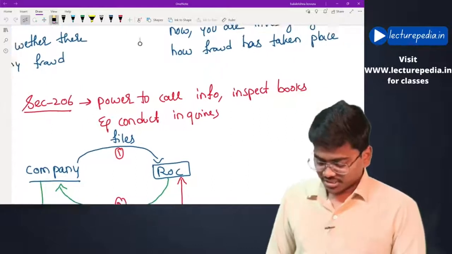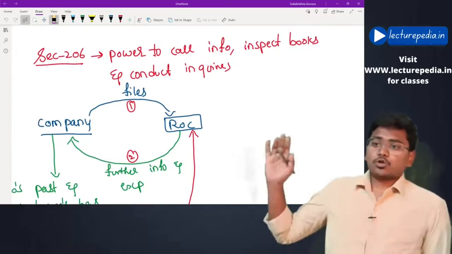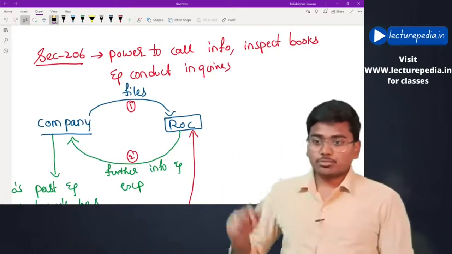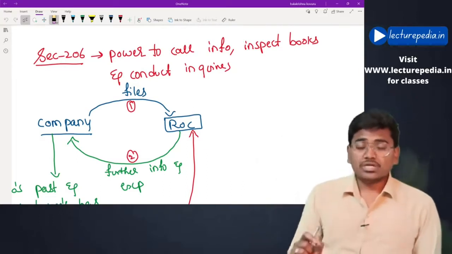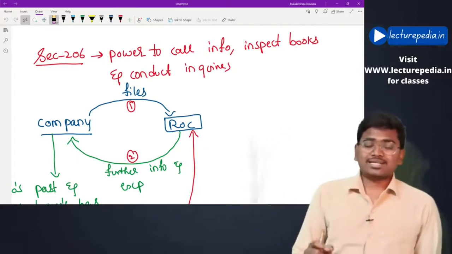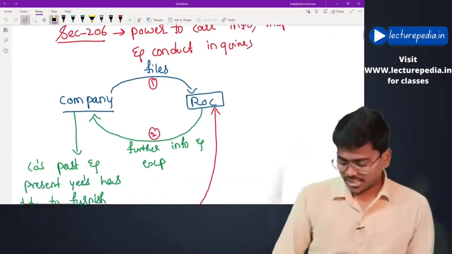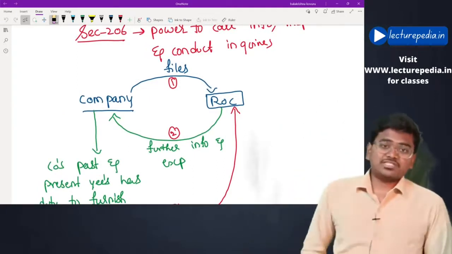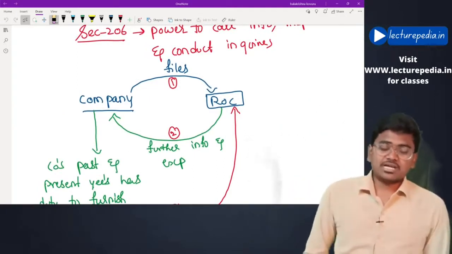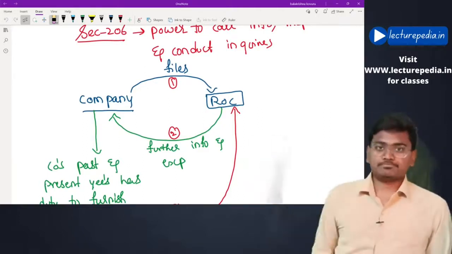Now section number 206. Power to call for information, inspect books and conduct inquiries. Under Companies Act, who is having power to conduct inquiries and inspection of books? Let us see. First of all, you all know that every year companies file their financial statements, annual returns and various other information with ROC.